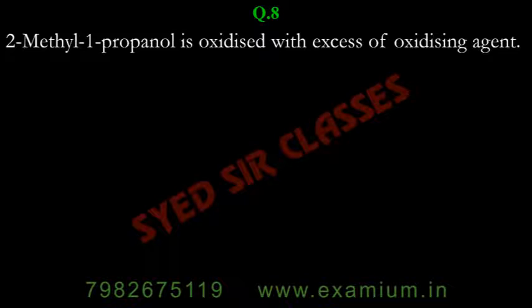Next, 2-methyl-1-propanol is oxidized with excess of oxidizing agent. Again, the same thing, no change.